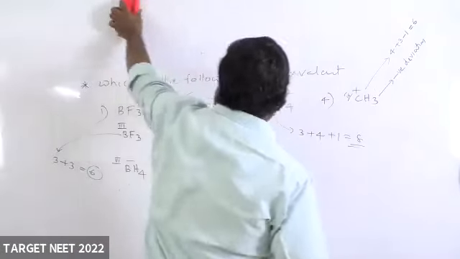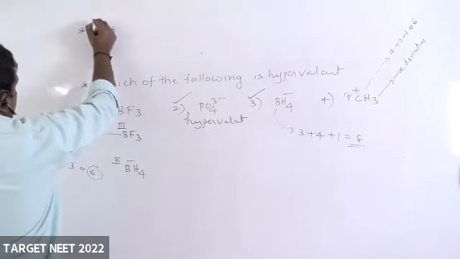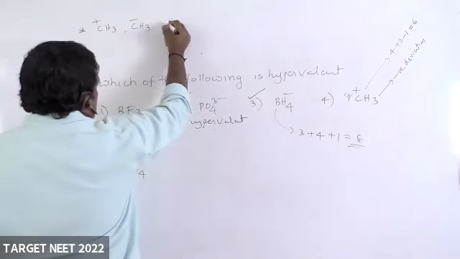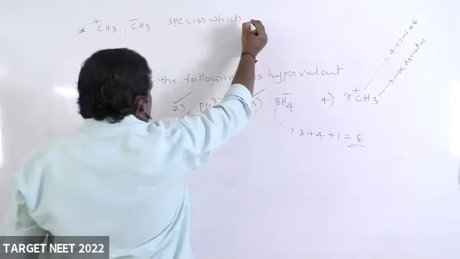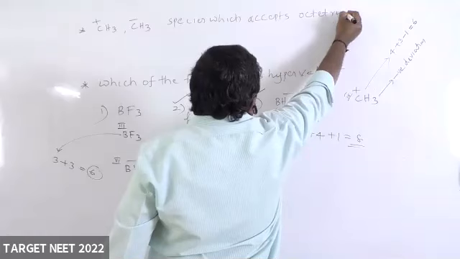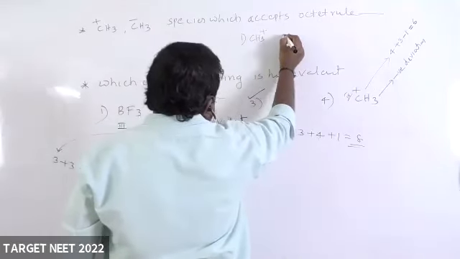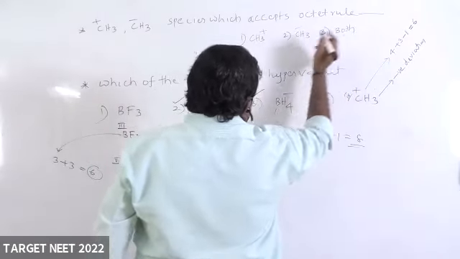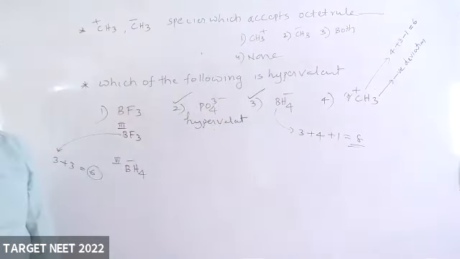Next, one more you write. Okay, you are good. Responding good. CH3 plus, CH3 minus. Species which accepts octet rule: CH3 plus, CH3 minus, both, or none we can take, both and none.